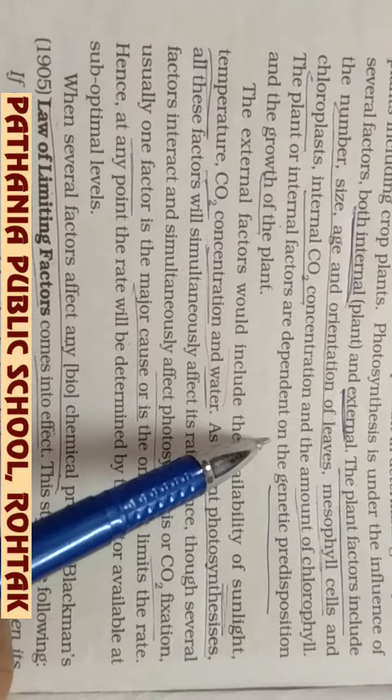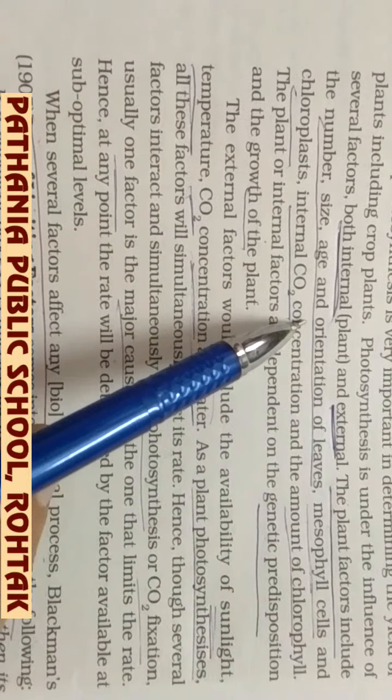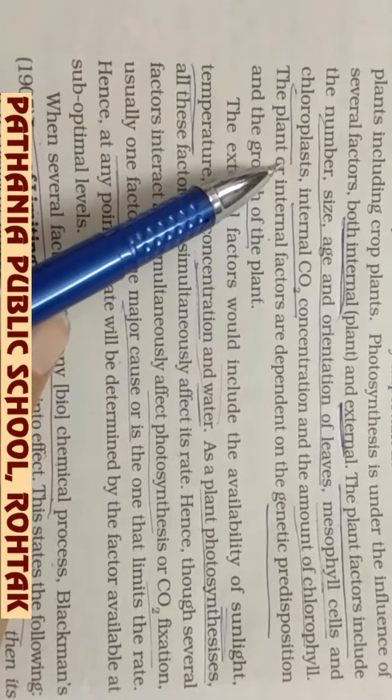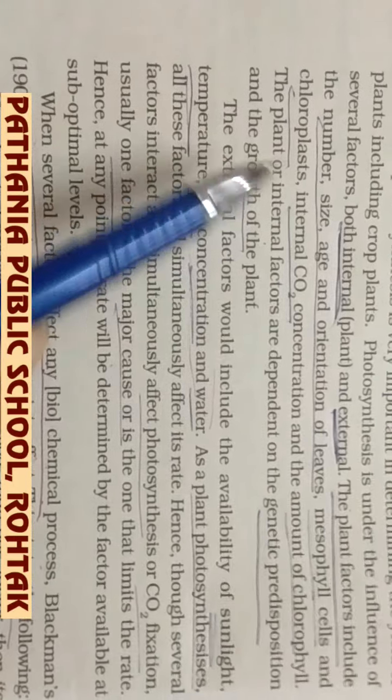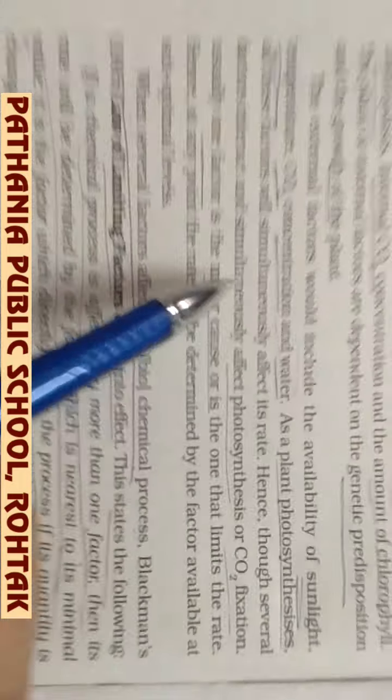predisposition. That means the genetic makeup of the plant: the number of leaves, the size of the leaf, the age of the plant, the orientation of the leaves, the chloroplast amount and number, and the carbon dioxide concentration. It all depends upon the genetic makeup.